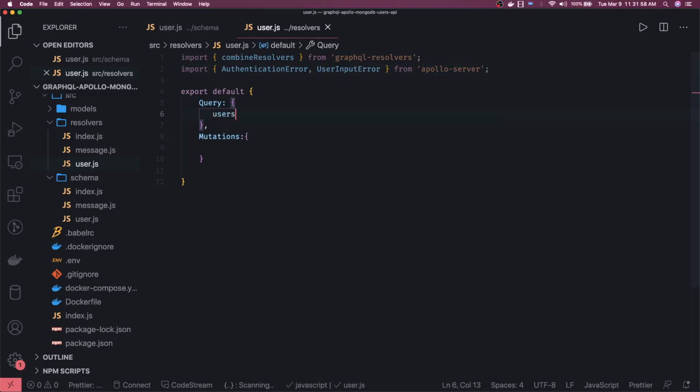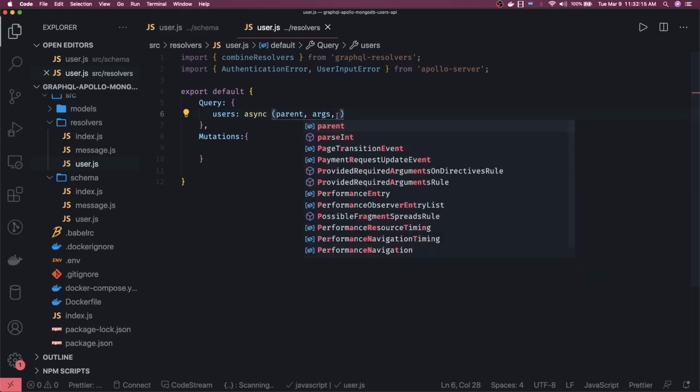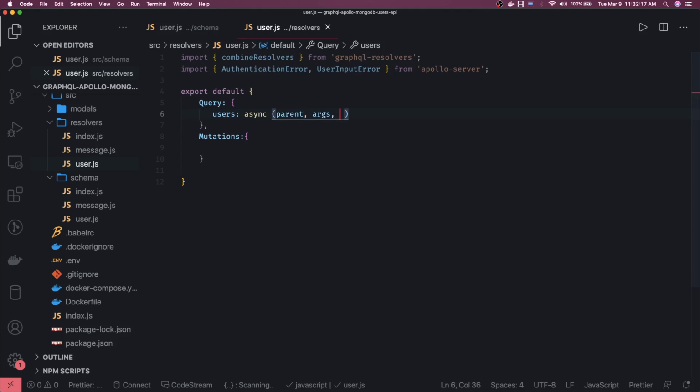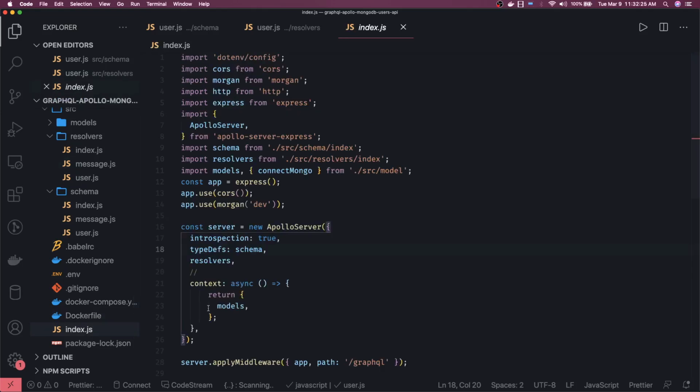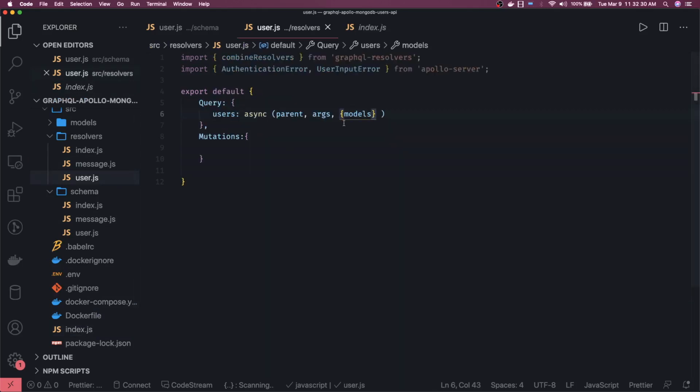Here in this query, first query is users, so the query name should be the same as whatever we have defined in the type definition. It will be an async function because we are going to read from the database. The arguments in these functions are: parent, and the arguments object from which we will get the payload if you are passing something in the GraphQL query and mutation, and here we will access the context. If you see our server.js, in the context we are passing models, right? So I can access models in the resolver.